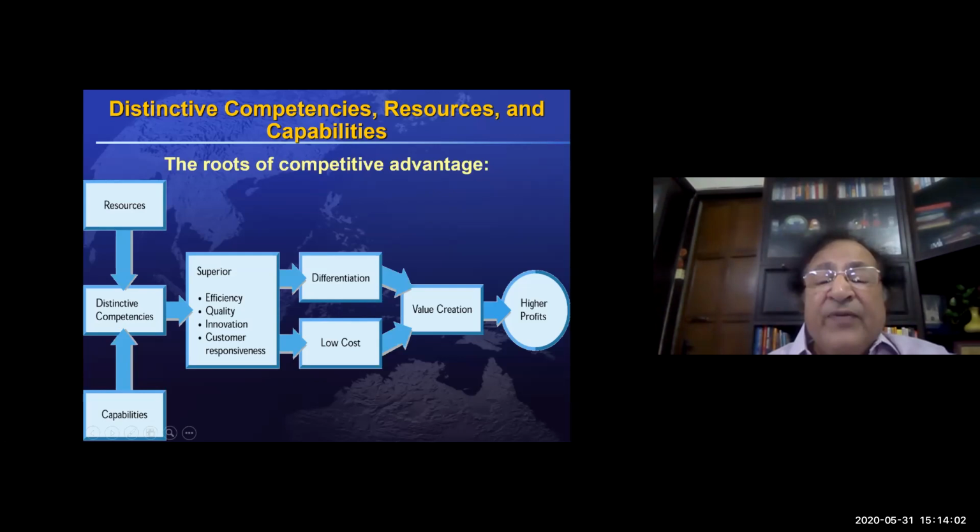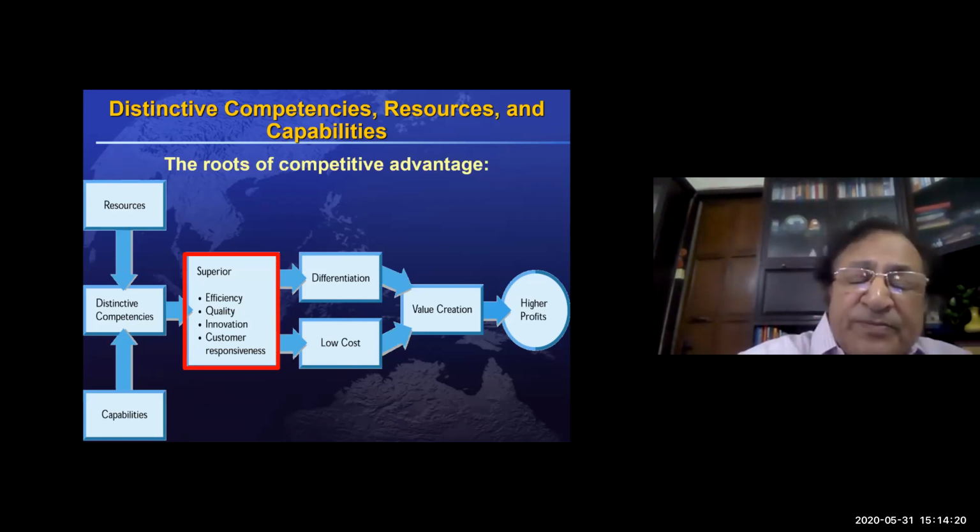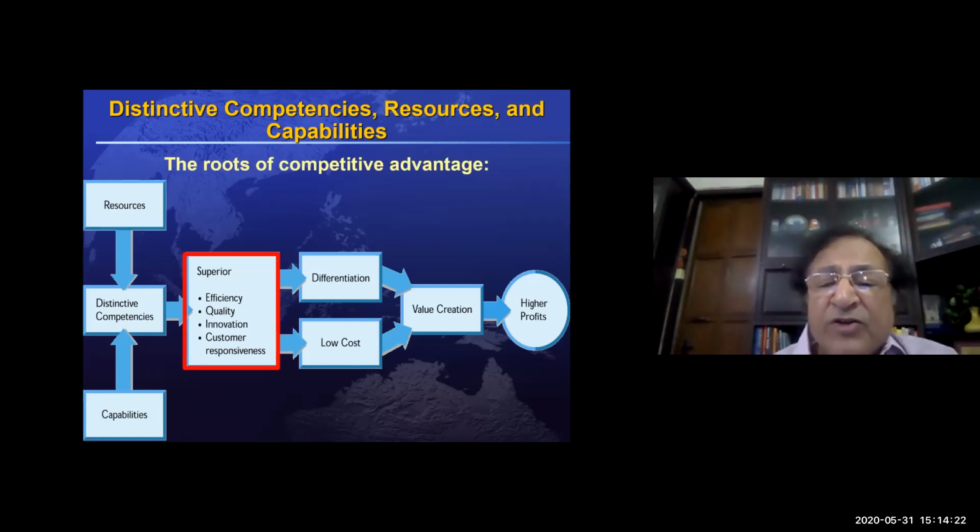That means they are unique and the customer is able to pay you much more. Or the distinctive competencies can also result in lowering your cost. And by these two, differentiation or low cost, we create more value, which gives us a higher profit.